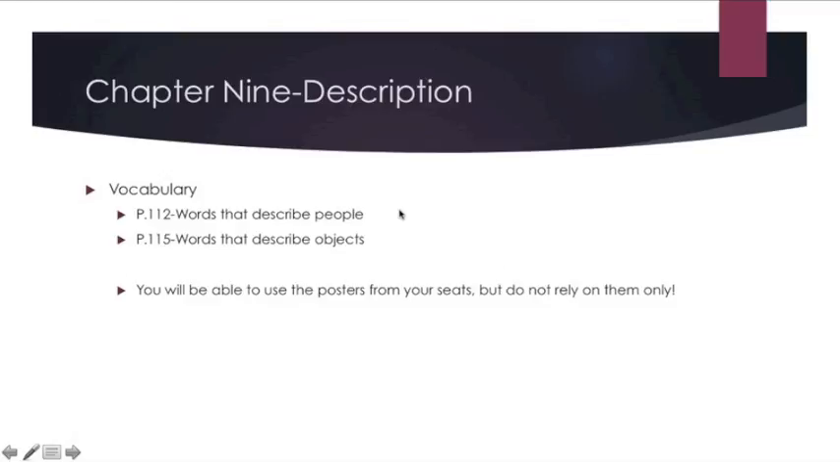Okay, so now let's move on to Chapter 9. So in Chapter 9, we studied some vocabulary, specifically the ones on page 112, words that describe people, and page 115, or words that describe objects.